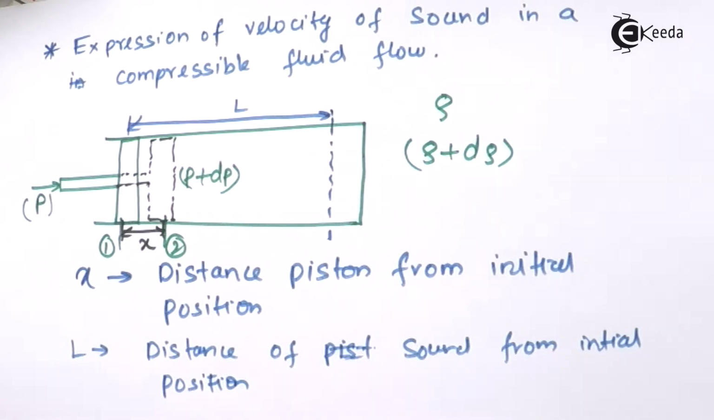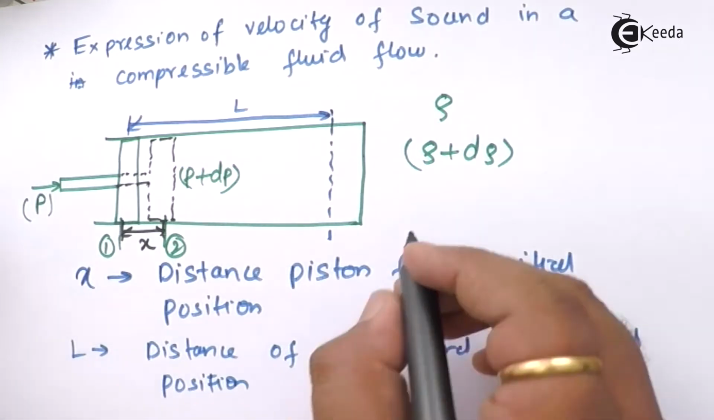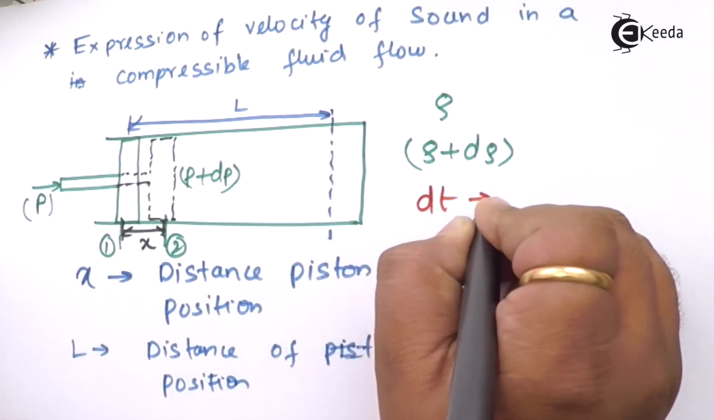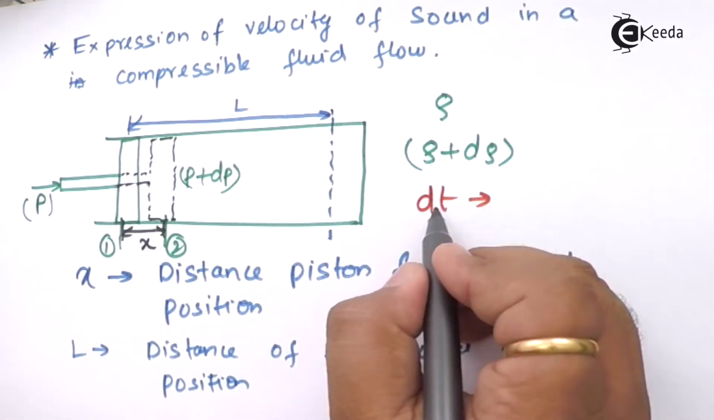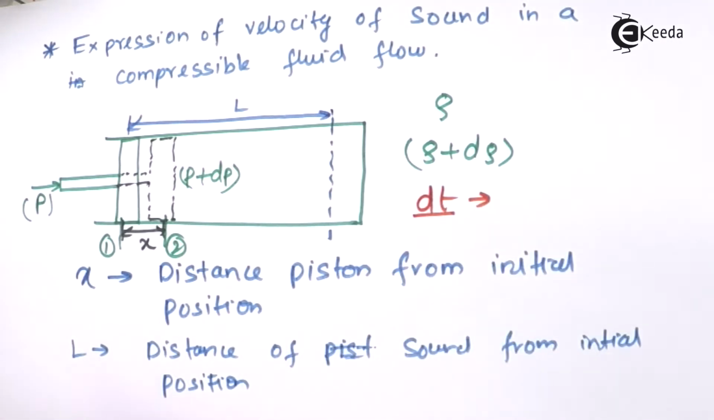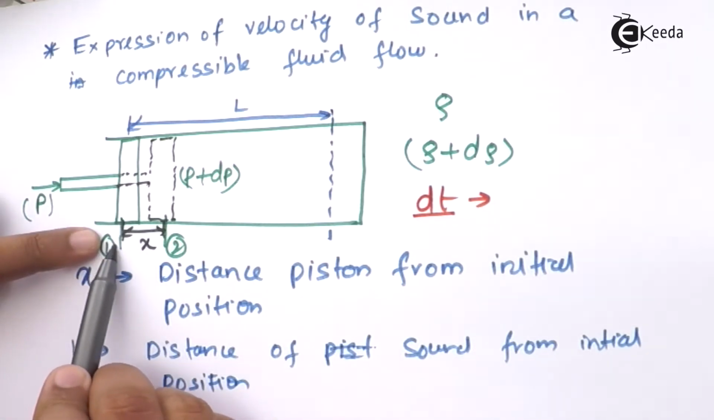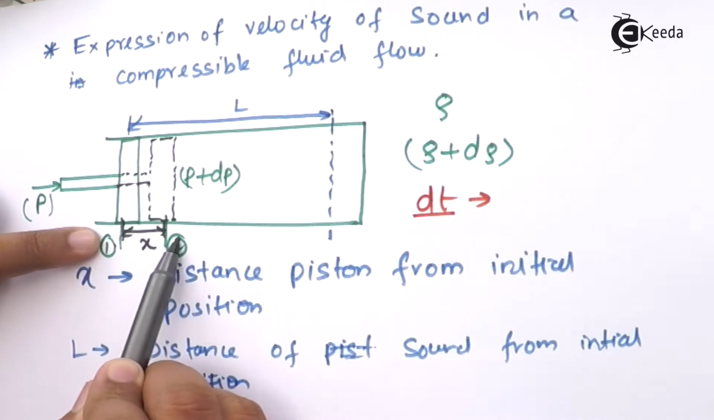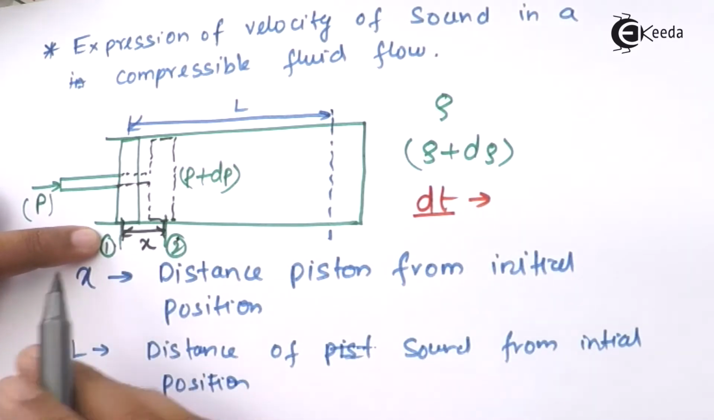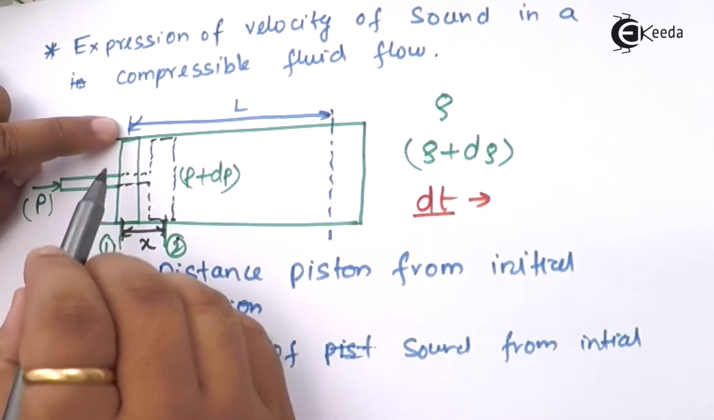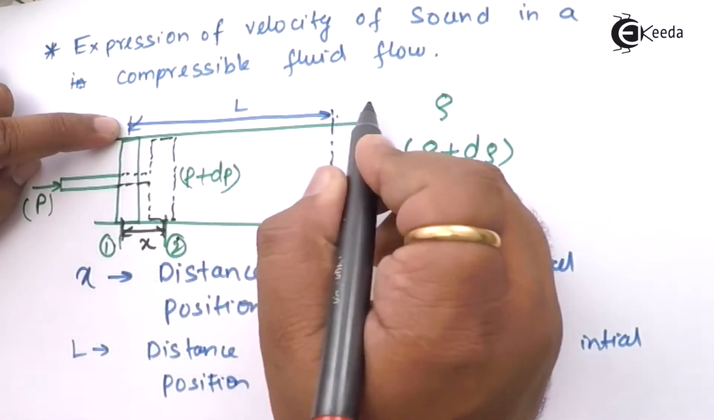Now the important part over here is dt, that is the time. Now what is dt? That is the time interval required for this entire piston to go from position 1 to position 2. In the same time, since the velocity of sound is very large, the sound will travel from the initial position to this final position.